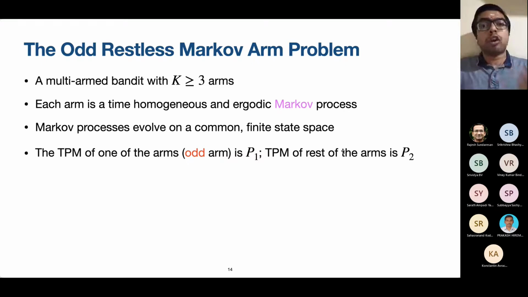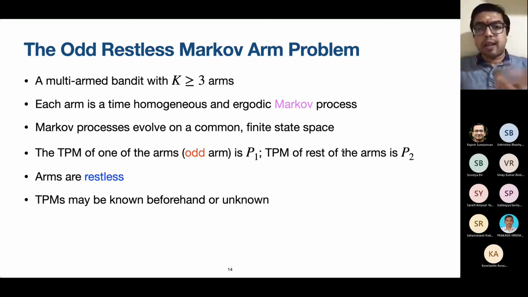Now, the transition law of one of the arms is different. Let's call this arm the odd arm from now on. Okay. Now, let's say that the transition law of that arm is some P1. The transition law of the rest of the arms is some P2. The P1 and the P2 may or may not be known. Okay. Importantly, the arms are restless. And as I said, the P1 and P2 may or may not be known.